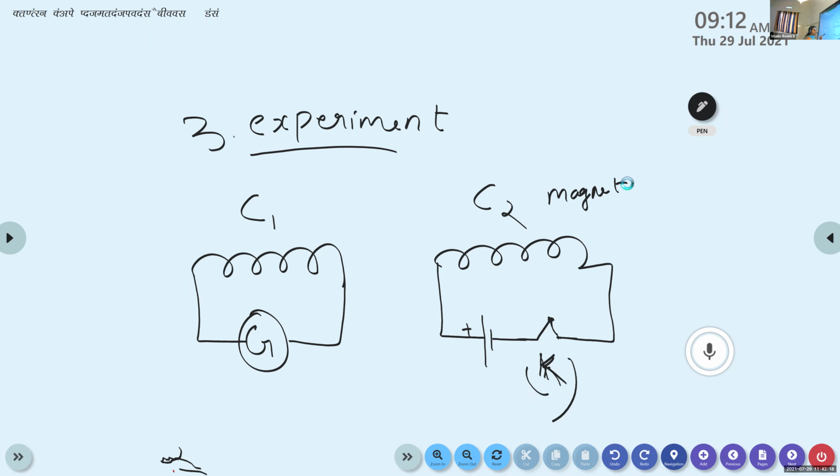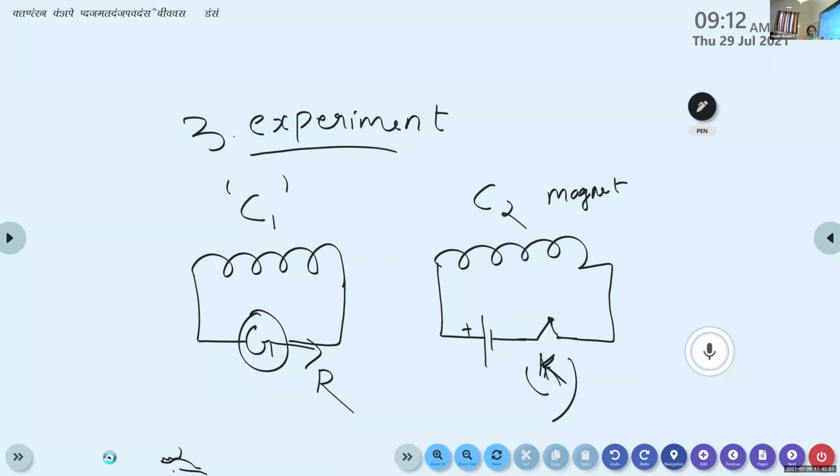Suppose initially it is deflected towards the right side. So when you press the key K, the current is passing through the coil C2, and it behaves like a magnet. Due to this effect, the galvanometer shows a deflection. That is, a small current is generated in the coil C1 due to the current flowing through the coil C2.